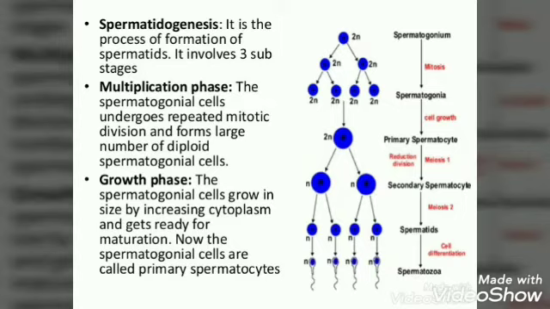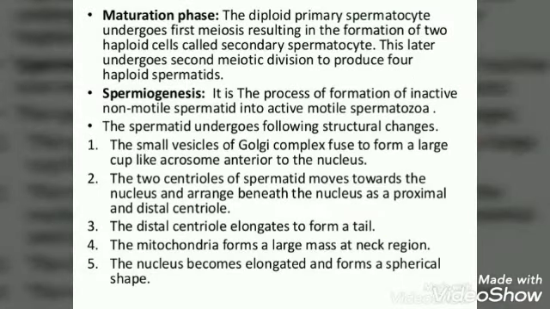Spermatogonia grow, increase in size and form primary spermatocytes. Each spermatogonium is diploid and contains 46 chromosomes. The third phase of spermatidogenesis is the maturation phase. The diploid primary spermatocyte undergoes first meiosis, resulting in the formation of two haploid cells called secondary spermatocytes. These later undergo second meiotic division to produce four haploid spermatids.